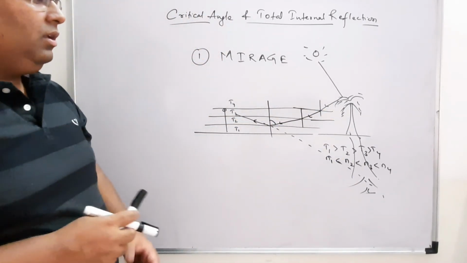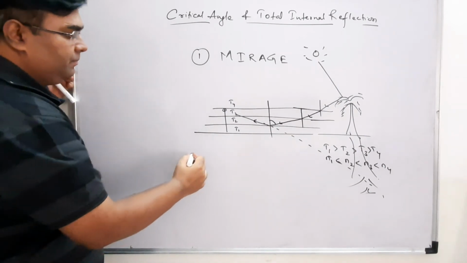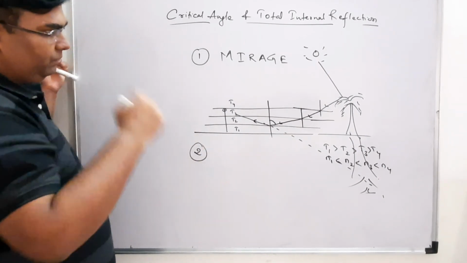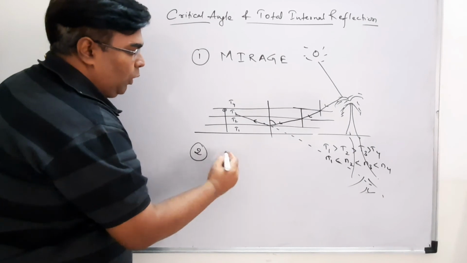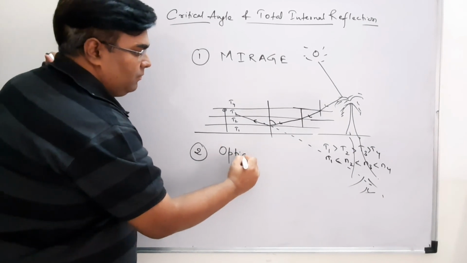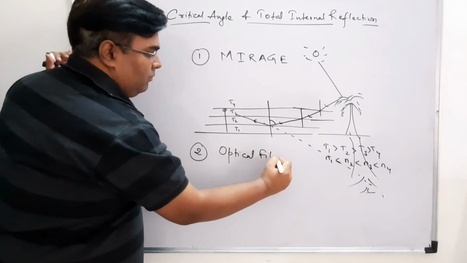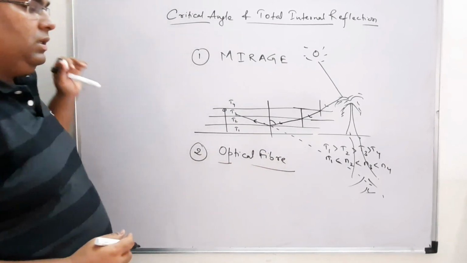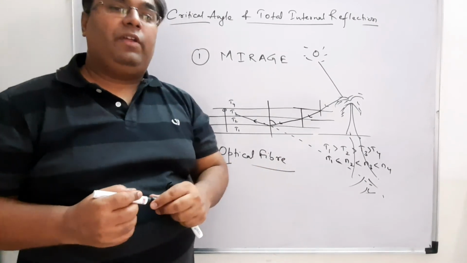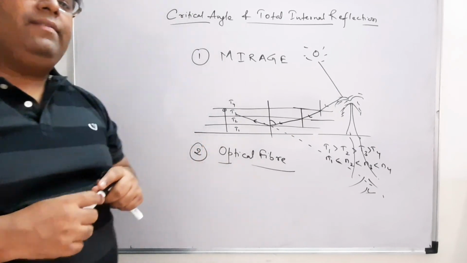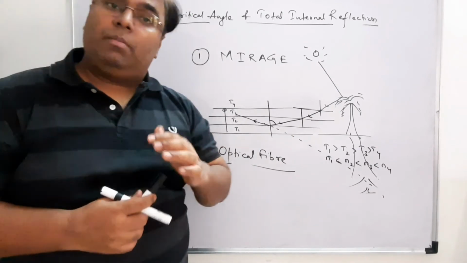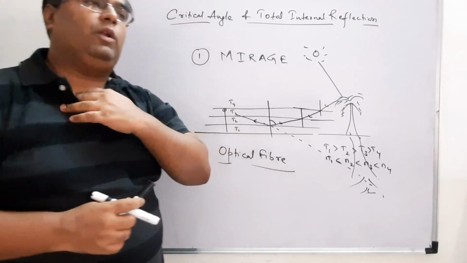Correct? The second important thing is optical fiber. Nowadays this optical fiber is very much in trend. Okay, your telephone lines, your internet cables, all are basically optical fiber.